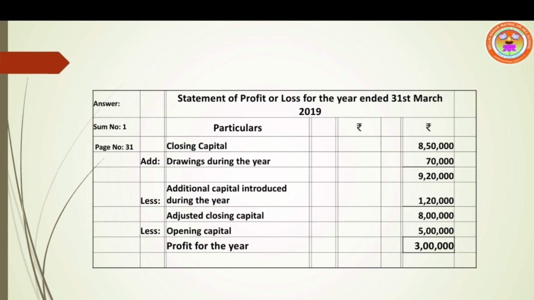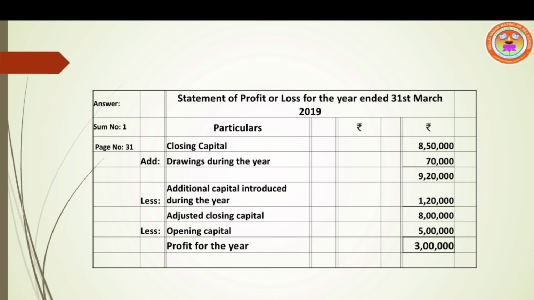In the single side of our accountancy notebook, in the center of the page, you write the heading. Statement of profit or loss for the year ended 31st March 2019. Particulars. In our accountancy notebook, 2 amount columns are there. We have to use the second amount column. Use the formula.